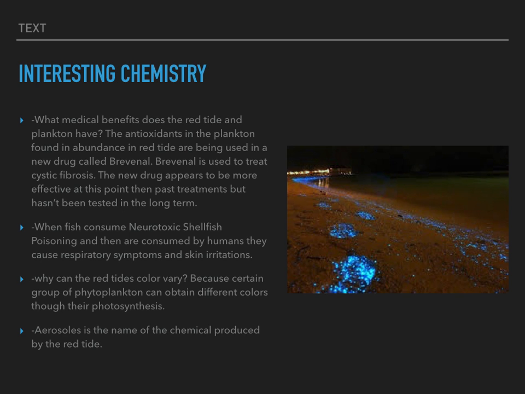Why can the red tide's color vary? Because certain groups of phytoplankton can obtain different colors through photosynthesis. Aerosol is the name of the chemical produced by the red tide.